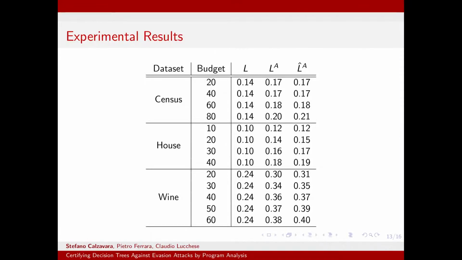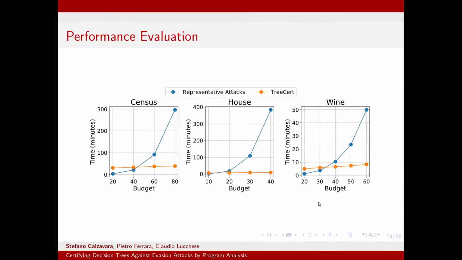You can see in this slide results over three datasets, census, house, and wine, where for different values of the attacker's budget, we compute the value of the loss with no attack, which is the first column here, the value of the loss under attack, which is the second column here, and then you can see the approximation which is computed by TreeCert. As you can see, empirically, the approximation is very tight. It is indeed an over-approximation because the third column is always larger than the second column, but it's actually very, very close.